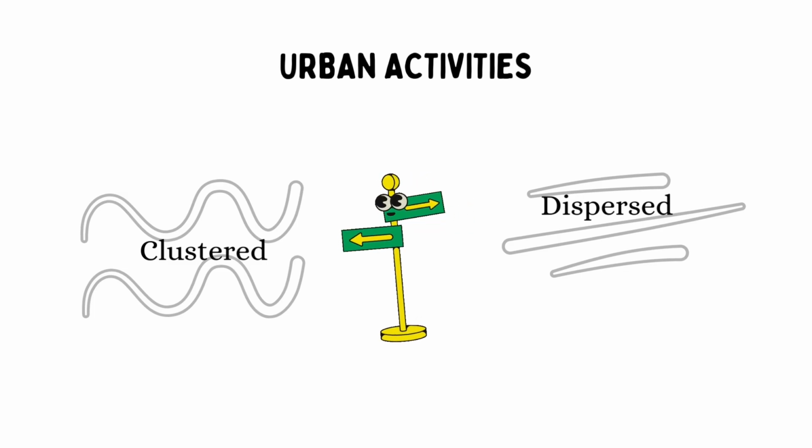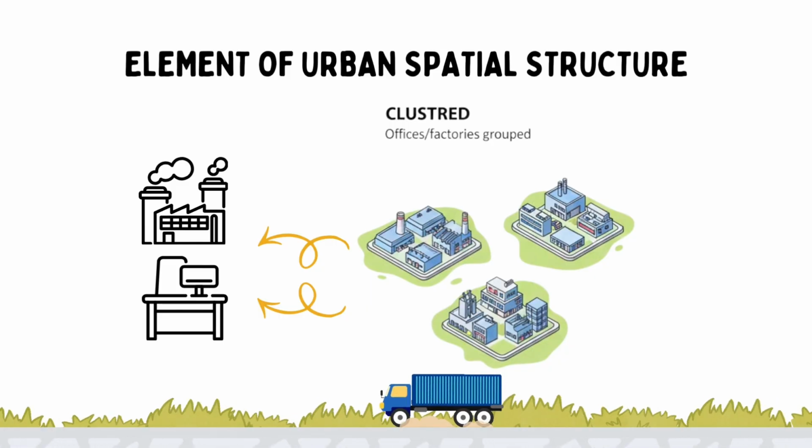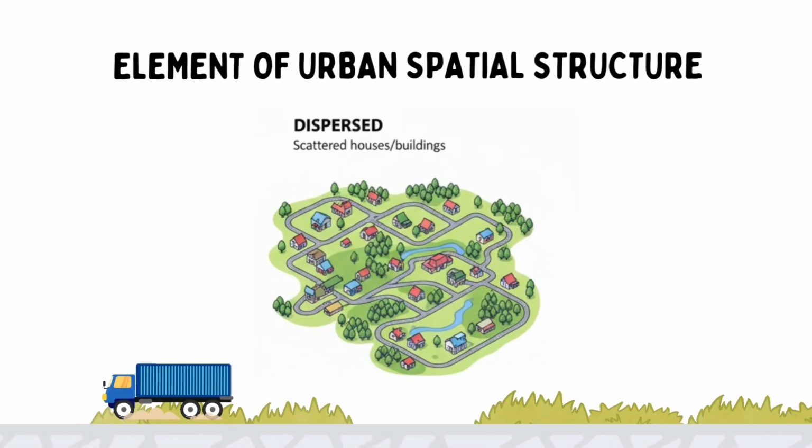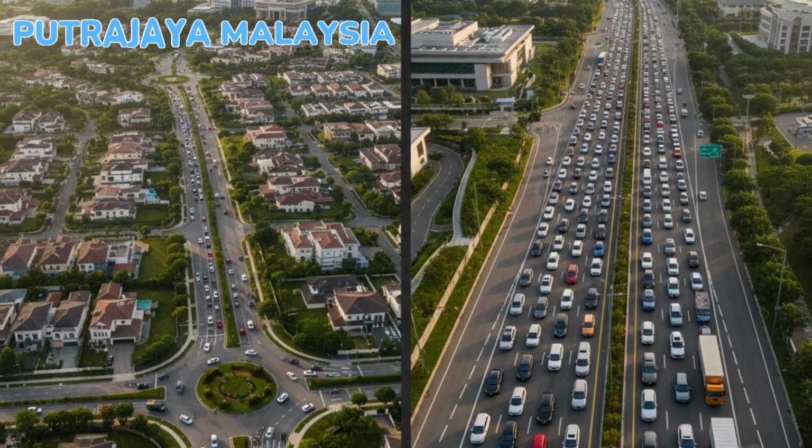In a clustered structure, similar activities are grouped together, such as offices in a business district or factories in an industrial area. This makes movement and coordination easier. In a dispersed structure, activities are spread out over a wider area, such as low-density housing or scattered commercial zones, which often increases travel distance and reliance on private vehicles. For example, Putrajaya shows dispersed urban development, where low-density land use encourages reliance on private cars.